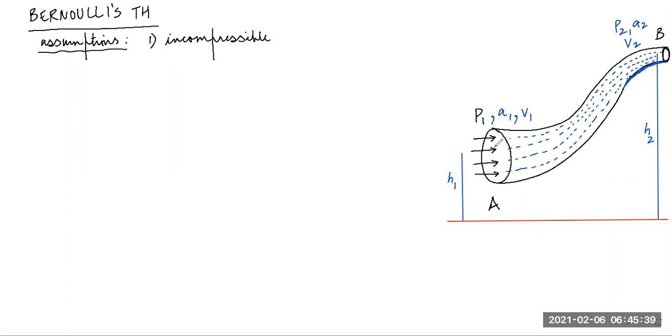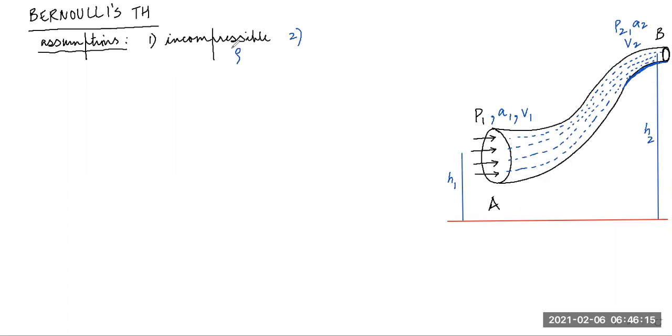Obviously, as you can see, this tube has a varying cross-section area, and we are imagining a steady fluid without any turbulence. This fluid is flowing. If there is an obstruction, there are some eddies formed, so that is not there. It's a steady flow. Also, we assume that the fluid is incompressible, meaning its density is constant as the fluid flows from end A of the pipe to end B.